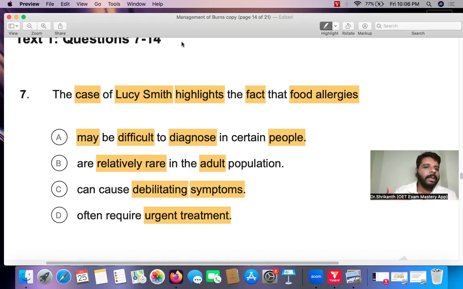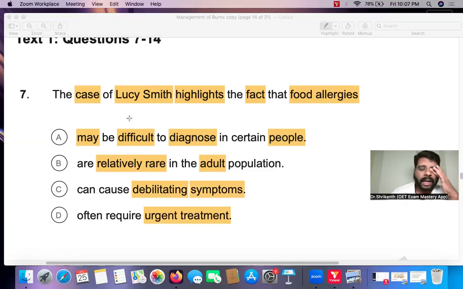Now let's do the verb analysis, because we need to bring in the elimination strategy. The OET people are doing their best to make it very easy for us. We have only multiple choice questions, so we have to select the correct answer. What is the easiest way to select the correct answer? By eliminating the incorrect answer options. Even if it is a very difficult question, you should be able to eliminate the incorrect answer options. And whichever answer option is the most difficult to eliminate, that will be the right answer. For that, verb analysis will definitely help you out.